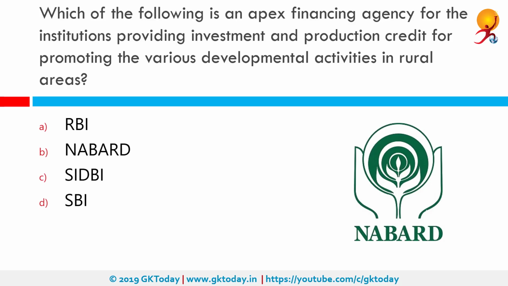Which of the following is an apex financing agency for the institutions providing investment and production credit for promoting the various developmental activities in rural areas? The correct answer is NABARD. NABARD, or National Bank for Agriculture and Rural Development, is an apex developmental financial institution in India, headquartered at Mumbai with regional offices all over India.